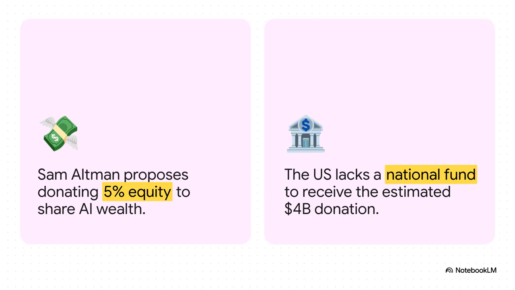Meanwhile, over in the US, we're seeing a completely different approach to the wealth generated by tech monopolies. Reports have recently surfaced that OpenAI's CEO Sam Altman is proposing to donate 5% of OpenAI's equity to a US sovereign wealth fund. At current valuations, we are talking about a roughly $4 billion donation. The goal here? To ensure the financial benefits of the AI boom are actually shared with the general public. But there's one massive logistical hurdle with this plan. The United States doesn't actually have a national sovereign wealth fund to receive it.